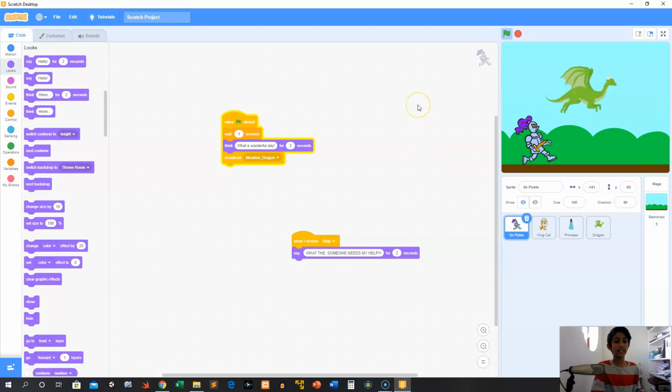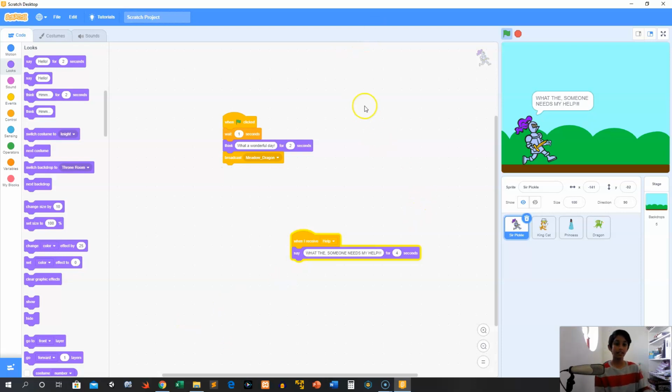What a wonderful day. And then the dragon will fly, and he'll fire. What the? Someone needs my help. And we'll make that actually appear for about 4 seconds so that the reader can read it nicely. There we go. That's perfect. And now I'm just going to edit this text so that it's a comma, not a period. There we go. Now it looks nice and good.